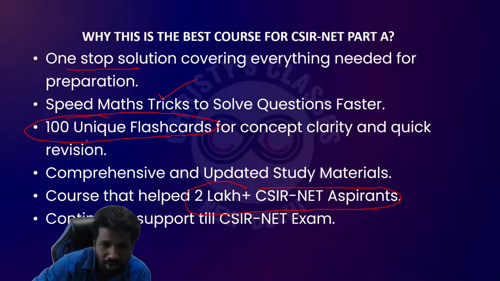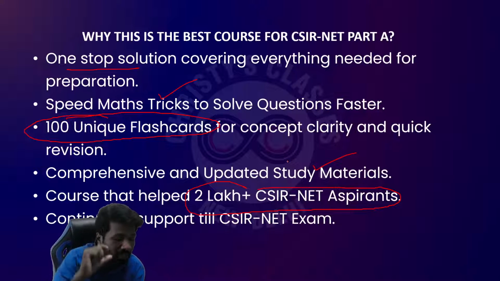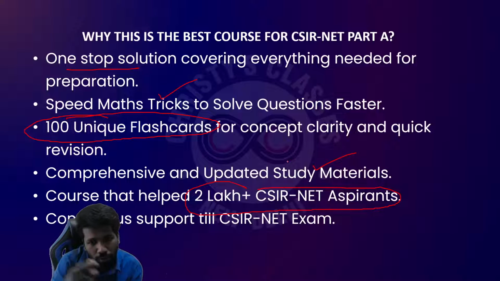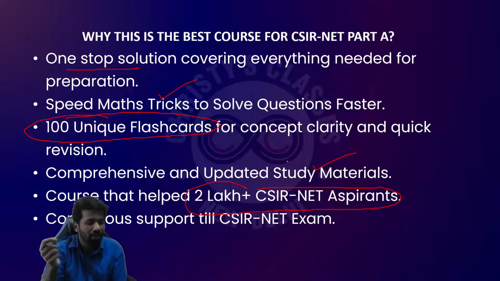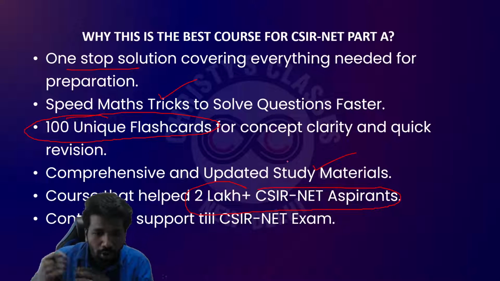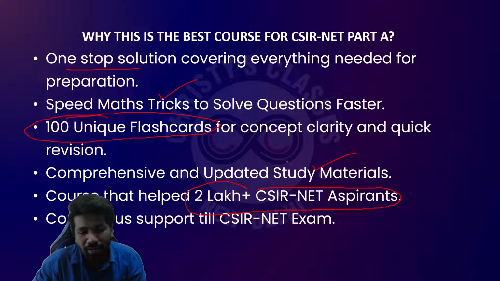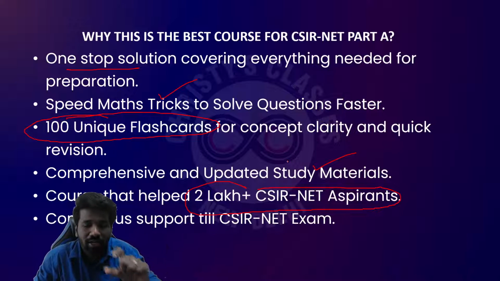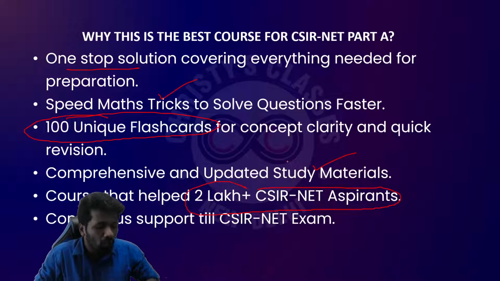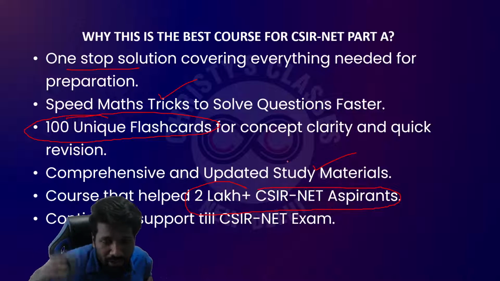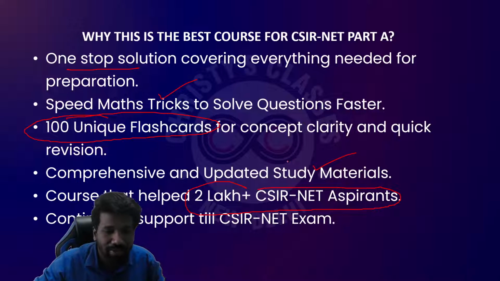And comprehensive and updated study material, and optional, those of you prefer printed study material, there is an option for you to purchase our book that we have written, CSIR-NET General Aptitude, a new outlook. Book ka content, course ka content will go parallelly, so that in case you want extra printed material, wo bhi optional hai, that you can, if you want, purchase it separately.